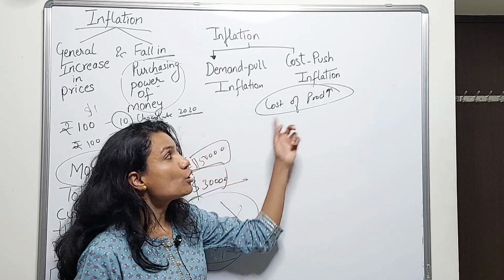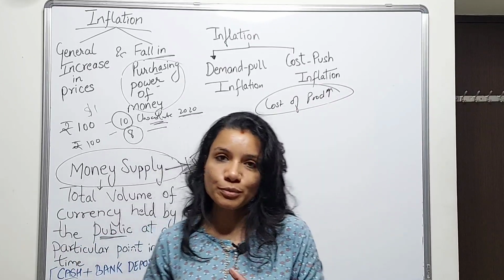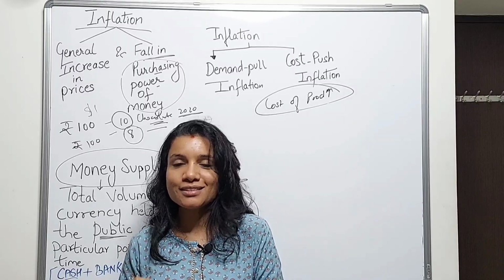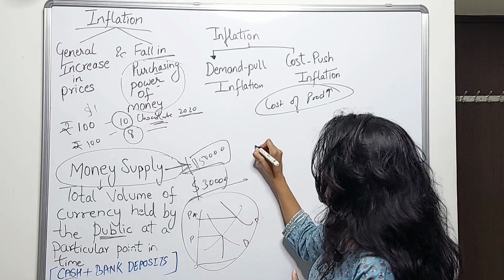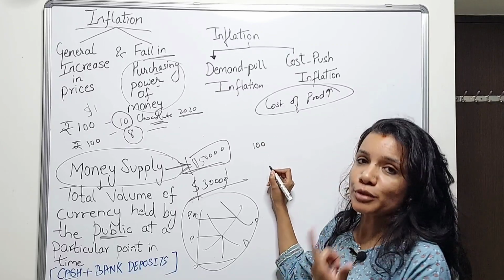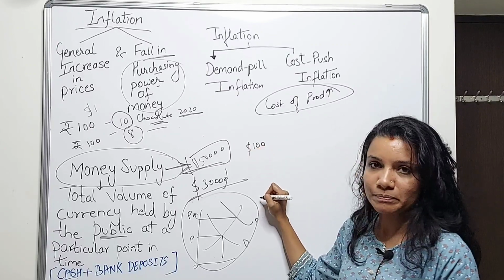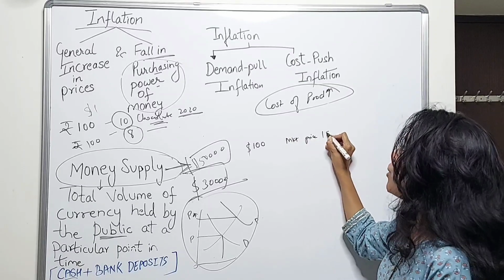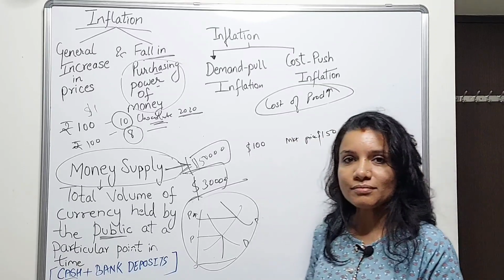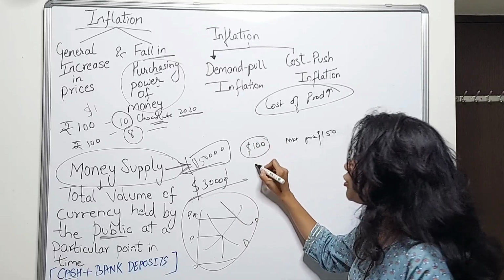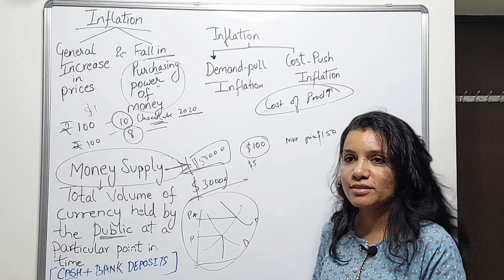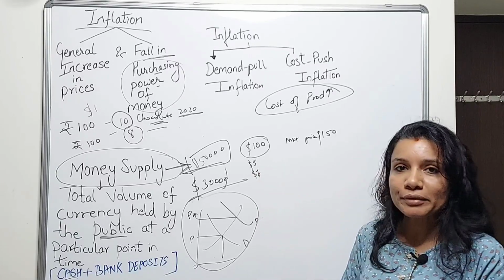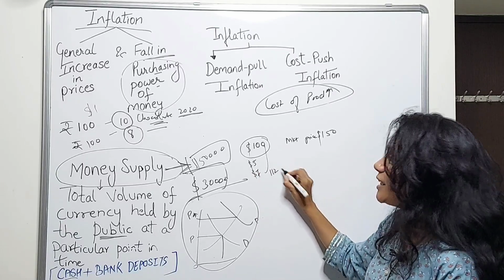But what if the cost of production rises? Now, let's say because of the fuel prices, the transport cost, so some commodity for which the cost of producing was $100 was sold at a final market price of, let's say, $150. Now, if the transport cost increases by, let's say, $5 and the production cost increases by another $7, what will happen? The cost of production increases.